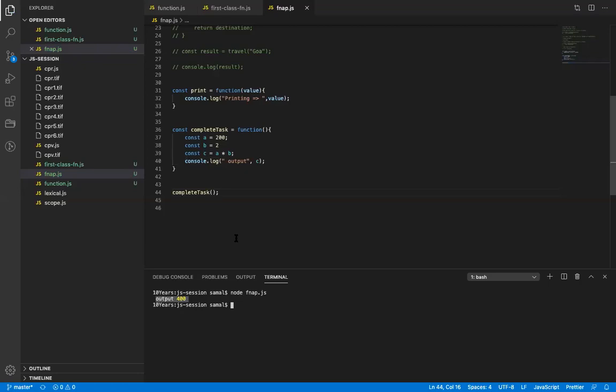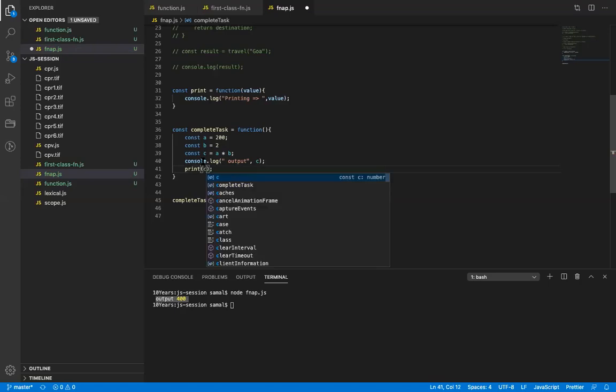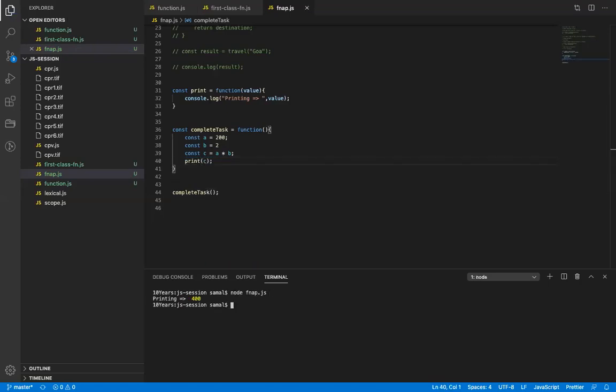But whenever we write more advanced JavaScript code, instead of just consoling, you have to do some more tasks. Let's say we don't want to write console many times, so we write a common function where we write the console and use it again and again. It's like a logger. We want to log everything. So I can say print and pass c. It will still print 400, correct?